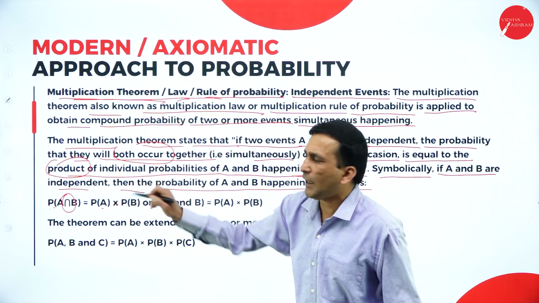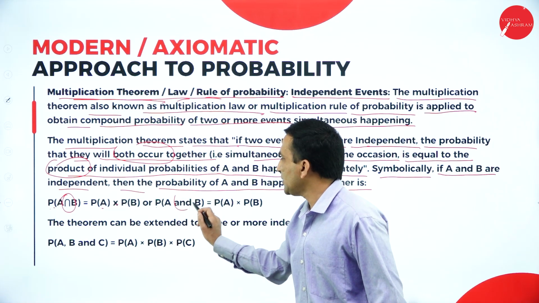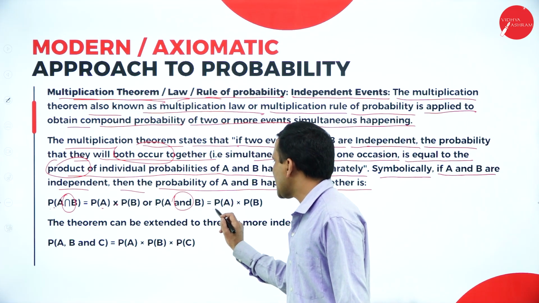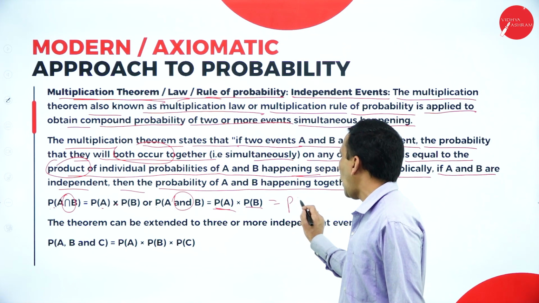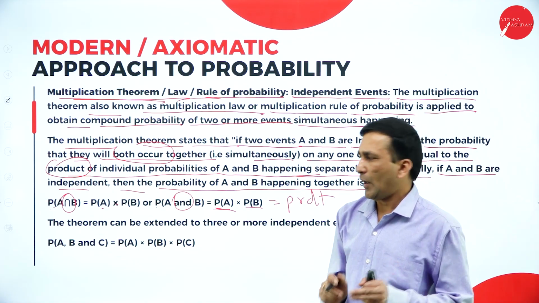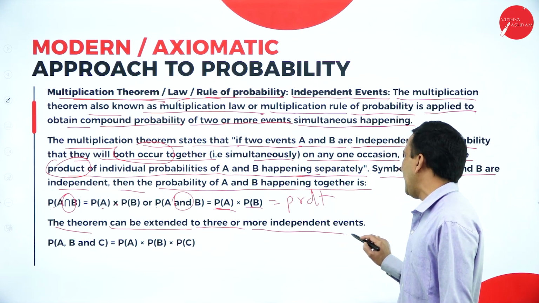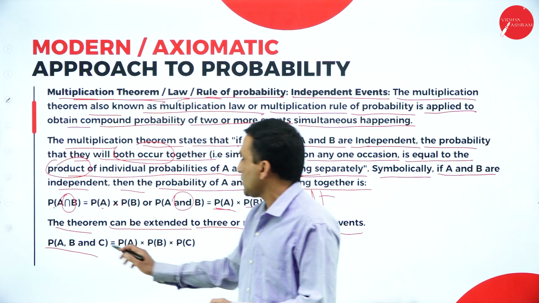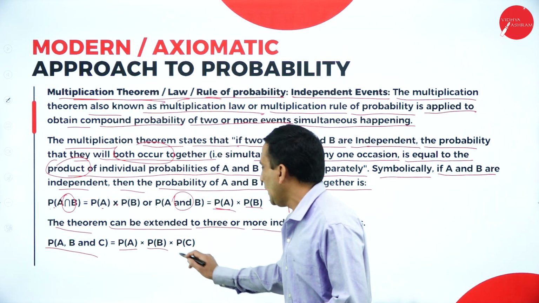In the addition theorem it was A or B, but in the multiplication theorem we focus on and. So if you extend the same, P of A multiplied by P of B is nothing but your product. When we are multiplying, it is related to product. So the theorem can be extended to three or more independent events. In case of three or more events, we extend it as P of A into P of B and P of C.